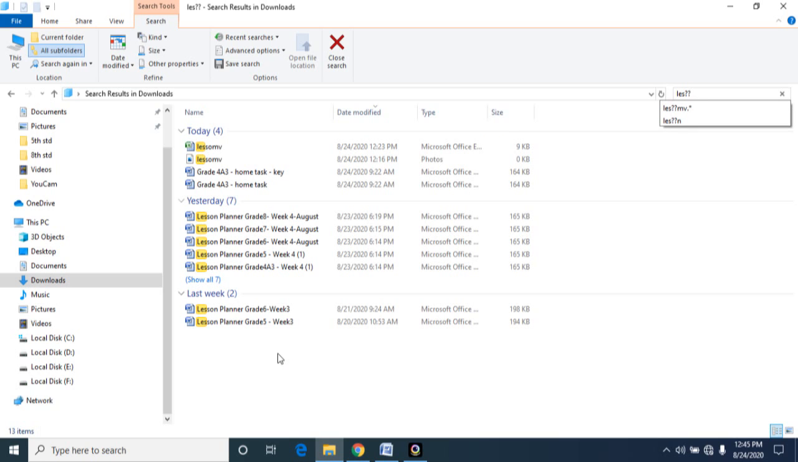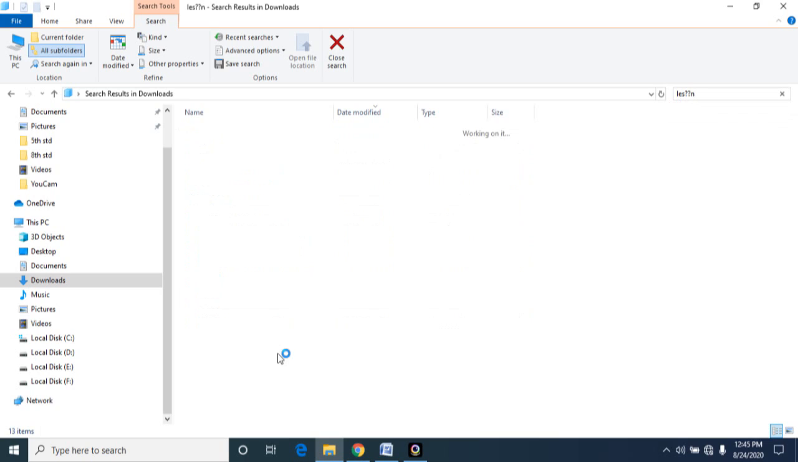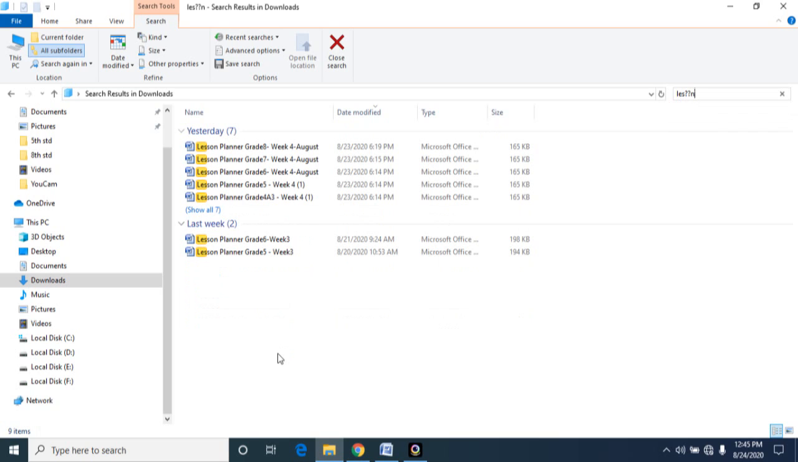Sometimes I know LES, and in between two letters may come. I also know the end letter. Now what I have typed is LES, double question mark, and the end letter is N. Now look, it will display all the lesson files. So it is replacing two letters here: one letter for the first question mark and the second letter for the second question mark. In between, it will not worry about any different types of characters.